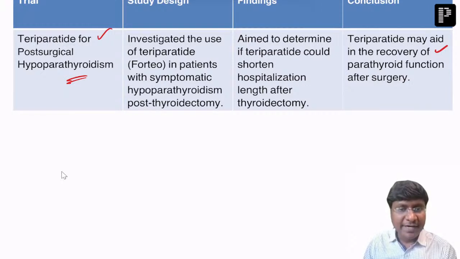One is palopegteriparatide. The other one is eniboparatide. Next is encaleret, which is for autosomal dominant hypocalcemia type 1. And the next important molecule is teriparatide, which is for post-surgical hypoparathyroidism.